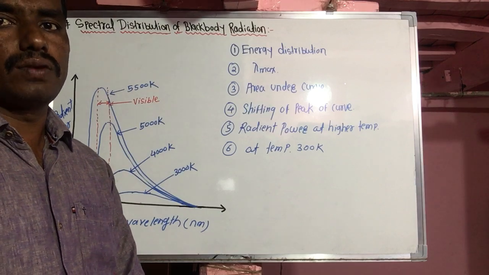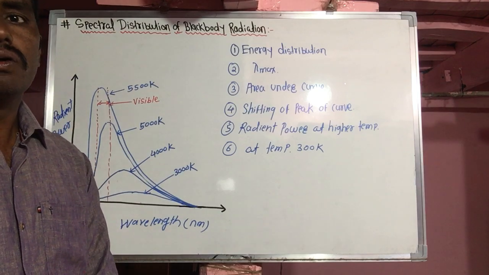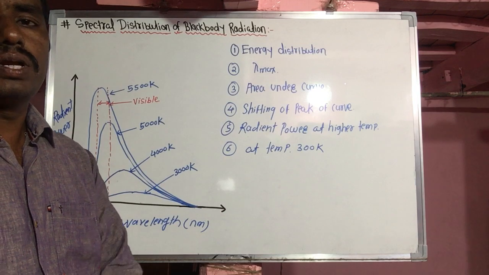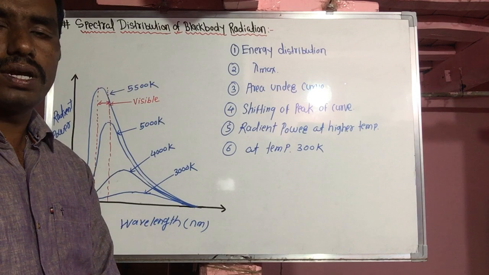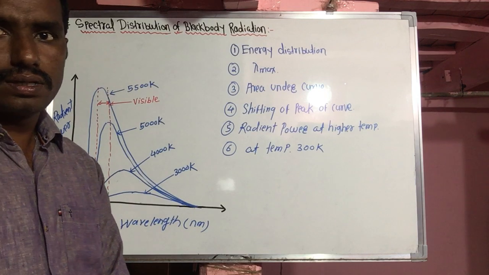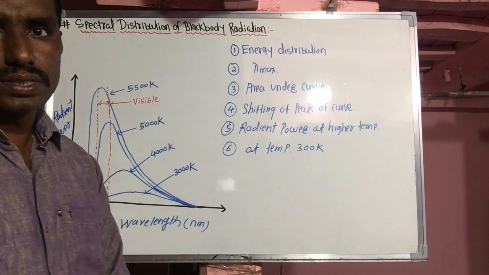As you know, frequency is inversely proportional to wavelength. So every hot object emits radiations having large frequencies and small wavelengths.